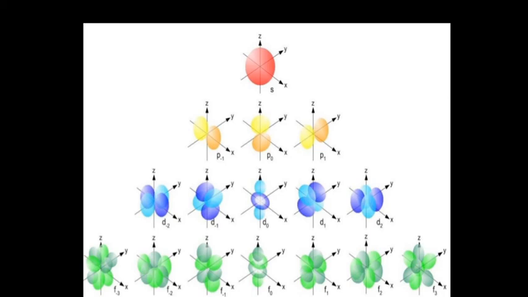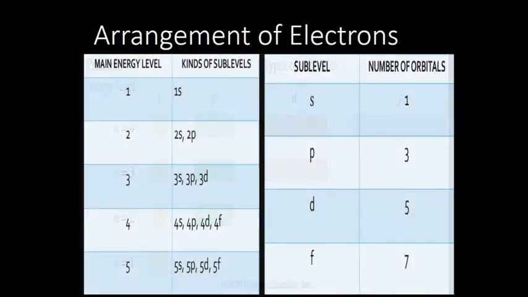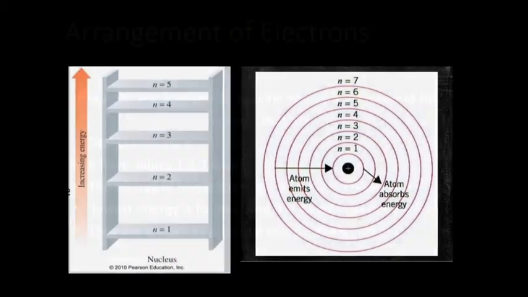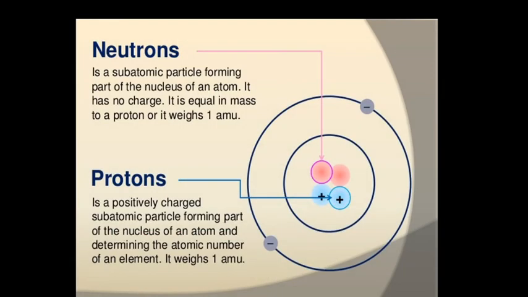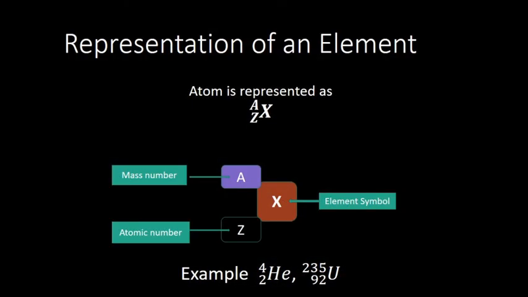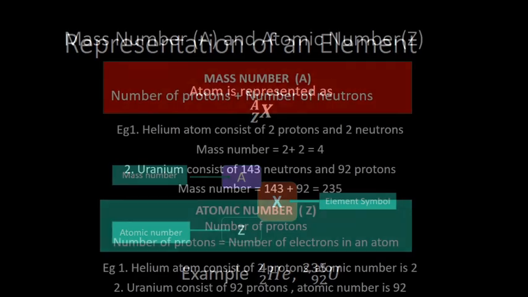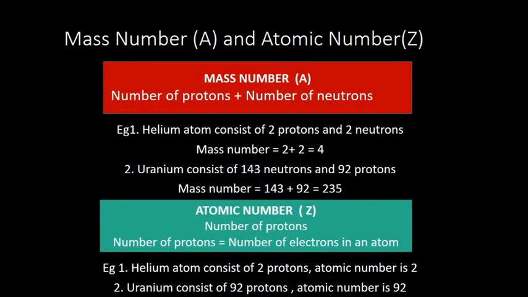Again, the nucleus consists of 2 things. What are the 2 things? Neutron and proton. Proton is positively charged, neutron is neutral. Now, representation of an element we have seen. We write the element symbol and then the mass number and atomic number. Mass number is the number of protons plus the number of neutrons. Atomic number is the number of protons.